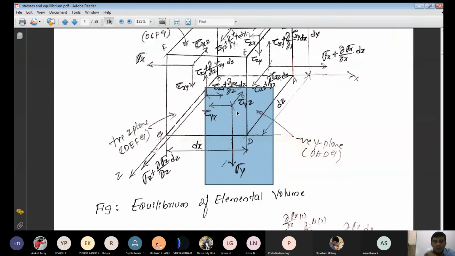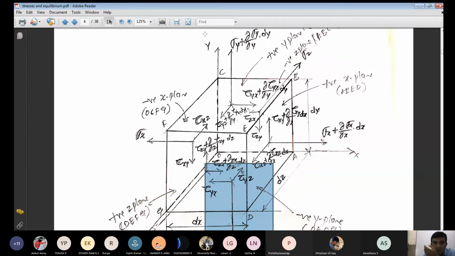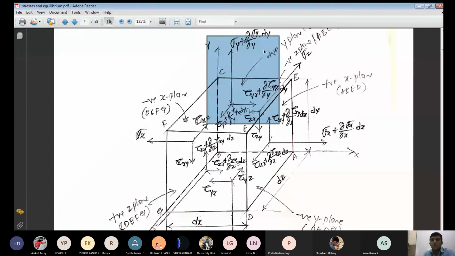Now, how do you give the arrow mark? For the negative plane, the negative y plane, for the negative plane you have to show the arrow mark in the negative direction. For the positive plane, you show the arrow mark in the positive coordinates. Again, the incremental value will come here. See that in the negative y plane, sigma y is there. As an incremental value, the incremental distance here, the thickness of the element, is dy in the y direction.